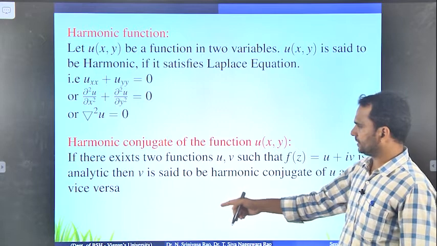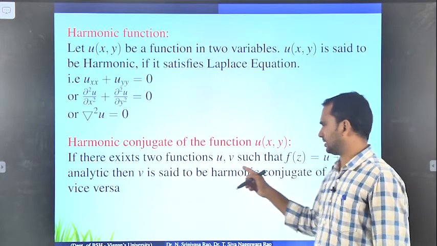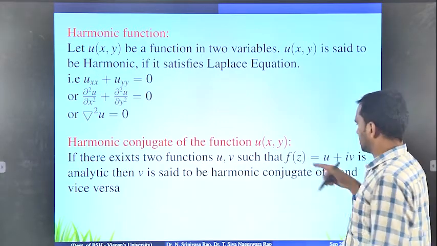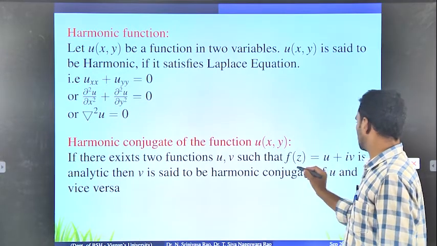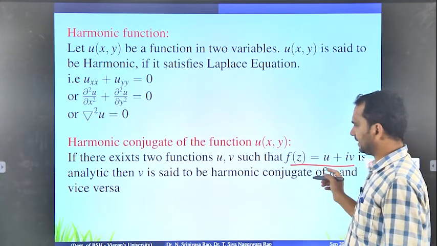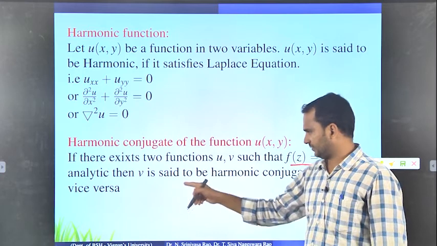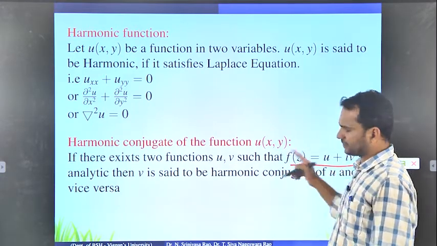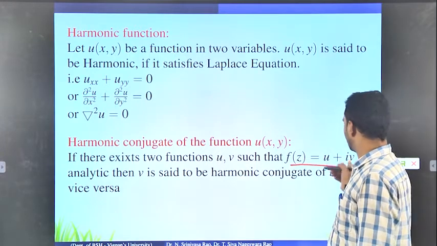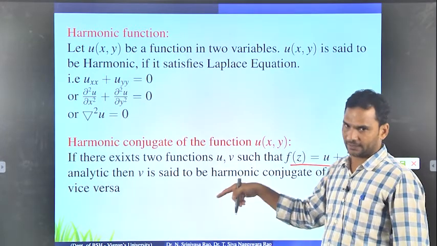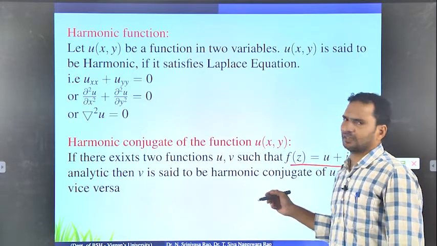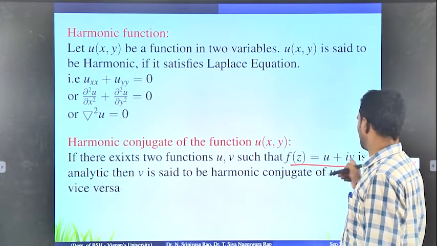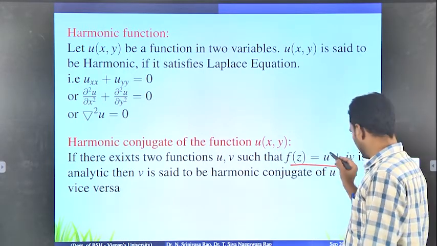So this is the definition. If there exist two functions u, v such that f of z equals u plus iv is analytic, then v is said to be the harmonic conjugate of u, and vice versa. Vice versa means u is said to be the harmonic conjugate of v.